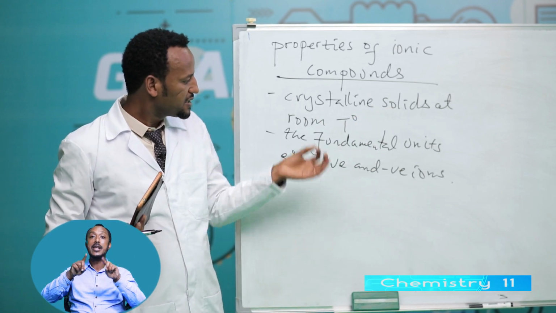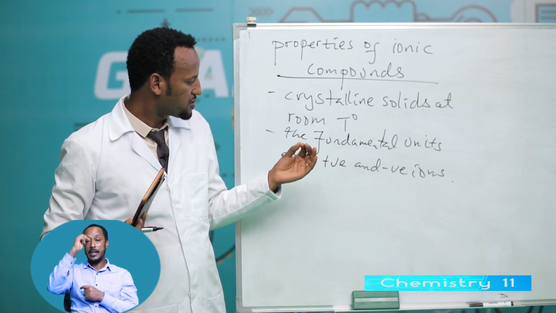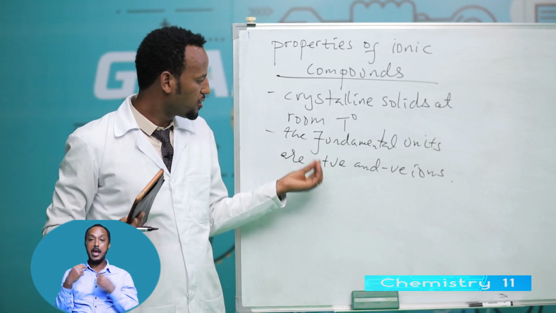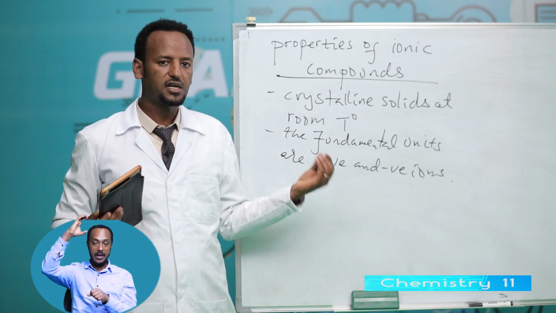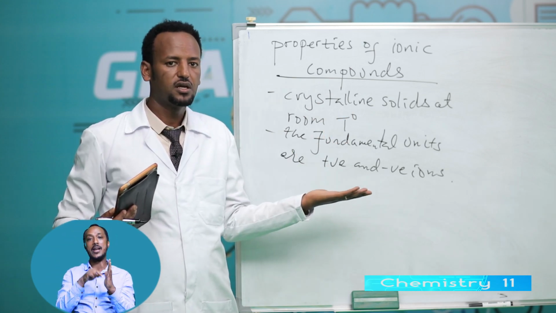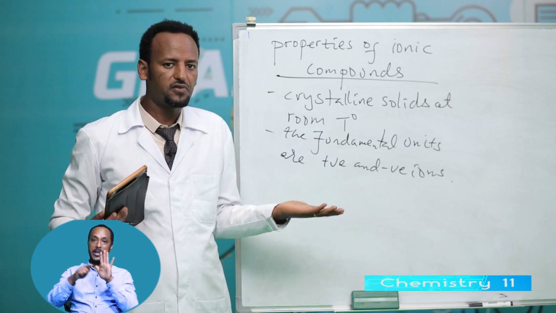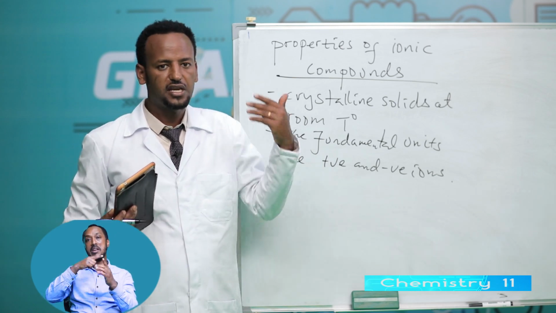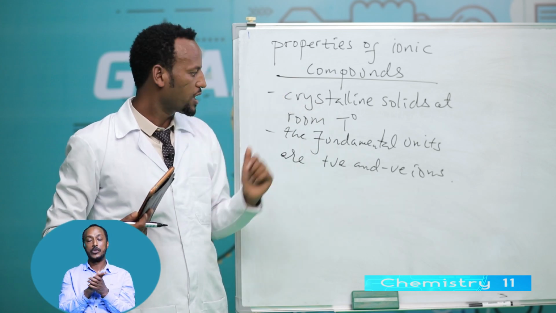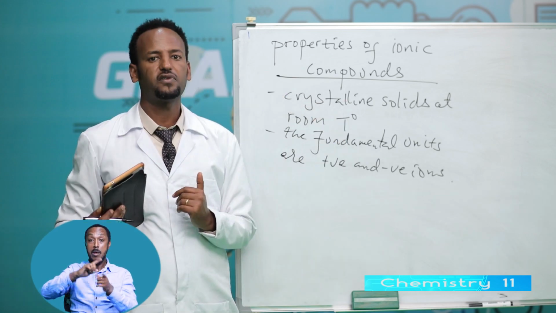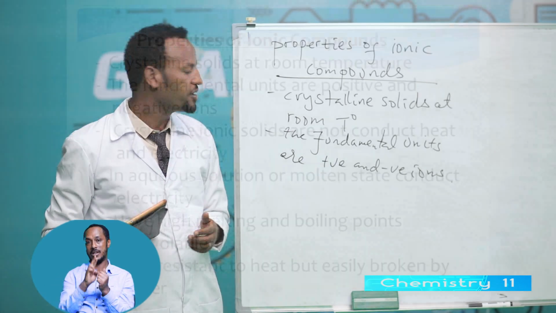The other property, the fundamental units of ionic compounds are ions. What types of ion? Positive and negative ions, cations and anions. For example, calcium chloride: calcium contains positive charge, chlorine contains negative charge. Sodium fluoride: sodium is positive charge, fluoride is negative charge. Therefore, all ionic compounds contain positive and negative ions. This is another property of ionic compounds.